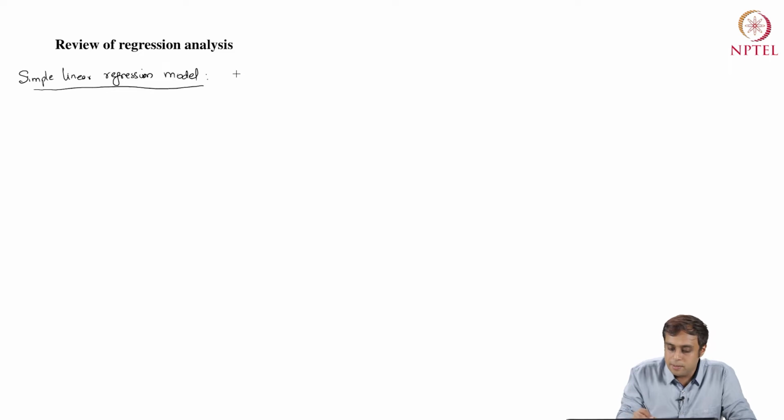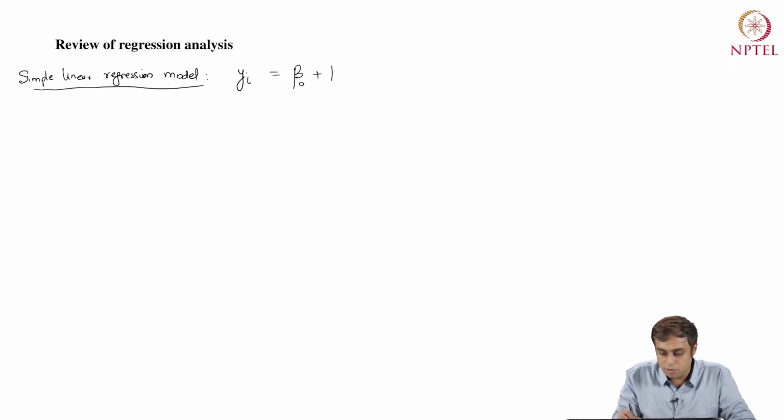The simple linear regression model goes as follows. It's y_i equals beta 0 plus beta 1 x_i plus u_i, where i goes from 1 to n.